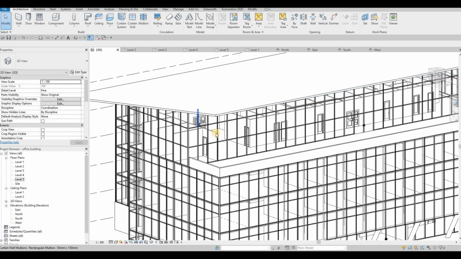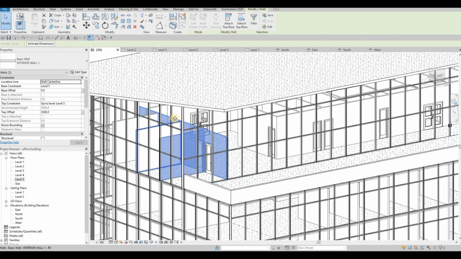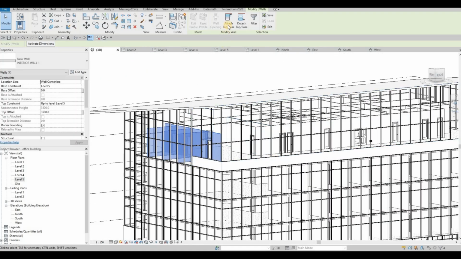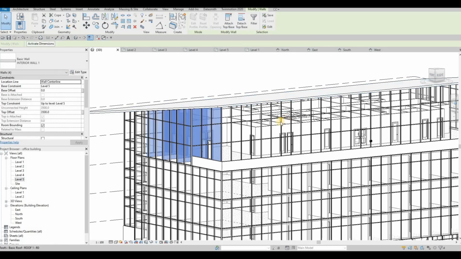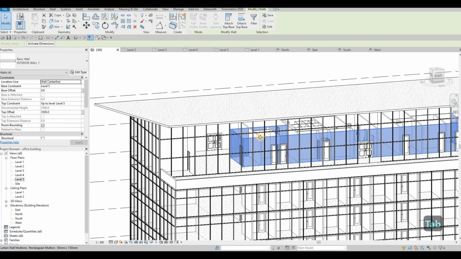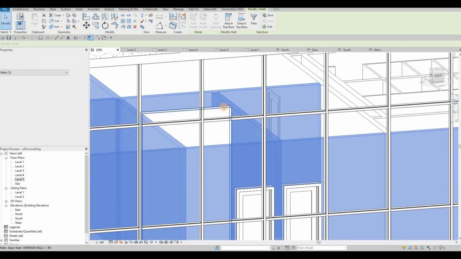And then let's pull all of this up. So similar to what we did on the exterior wall, we need to do it on the interior wall because this will be visible. So we just need to click on attach to the top base, and then here we need to select all of this, so that it will be visible as well.